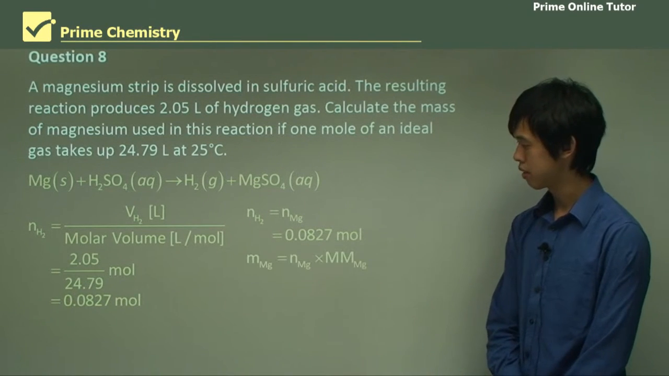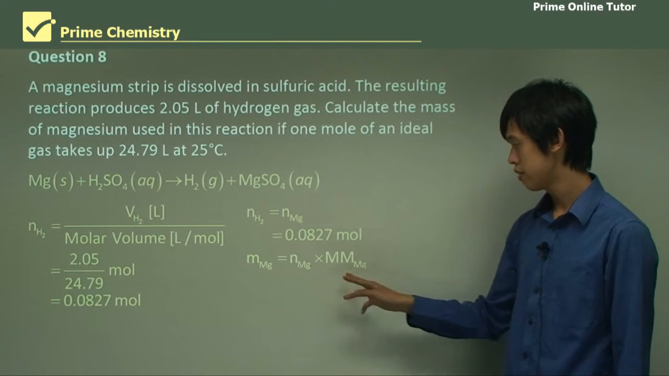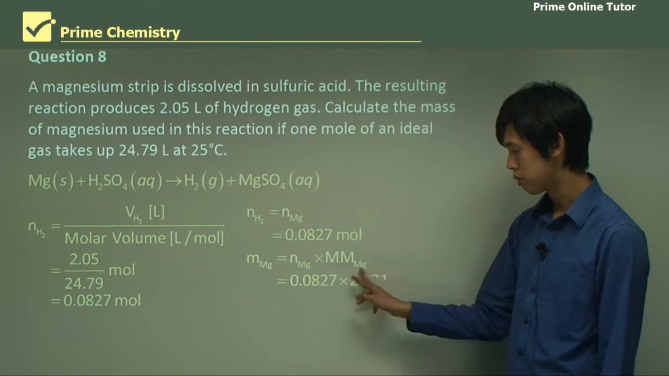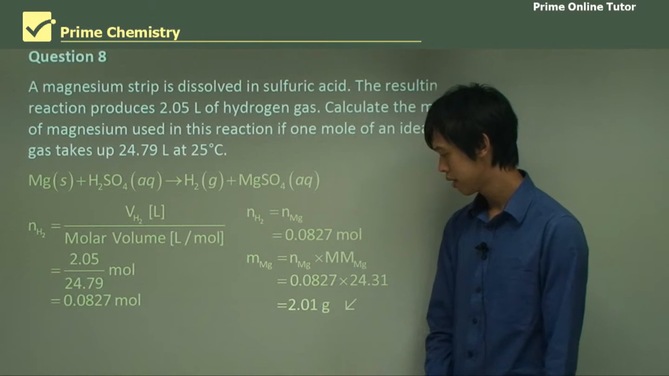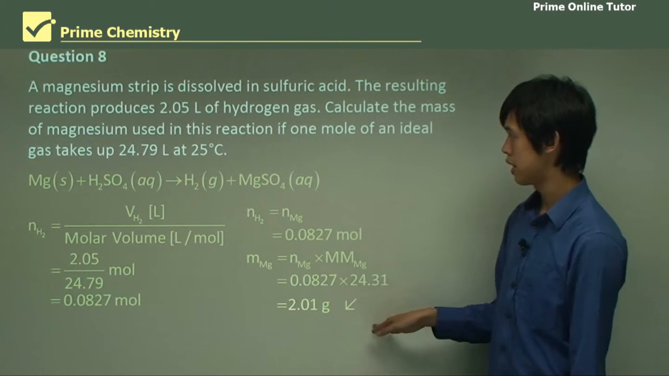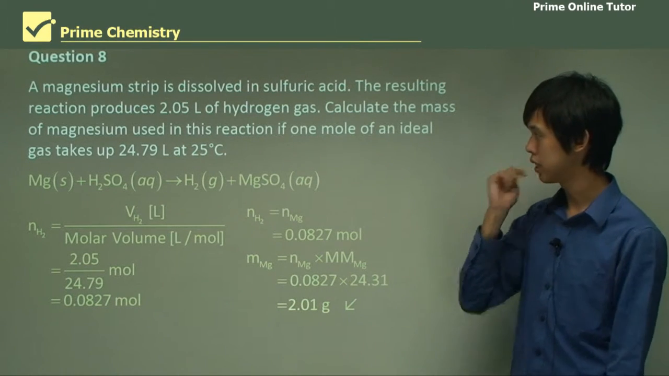0.0827. Then finally, the mass of the magnesium equals the number of moles of magnesium times the molar mass of magnesium. And so the molar mass of magnesium, we look on our periodic table, multiply by the number of moles, and we get 2.01 grams. So 2.01 grams went in to produce 2.05 liters of gas out.